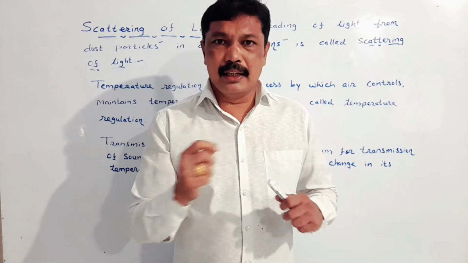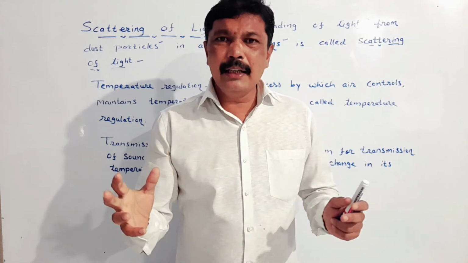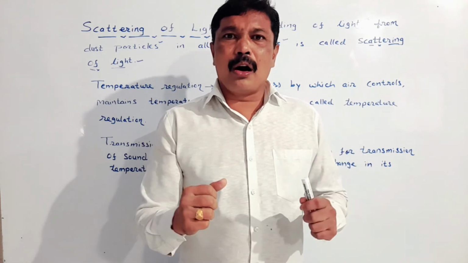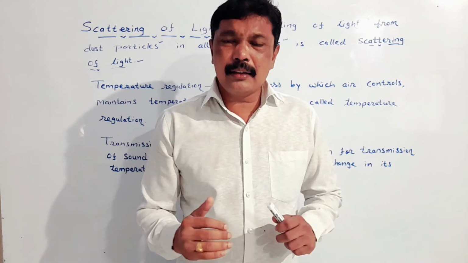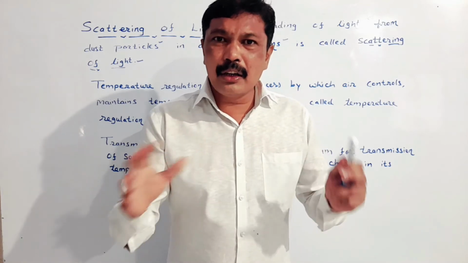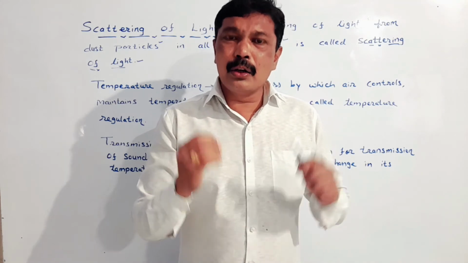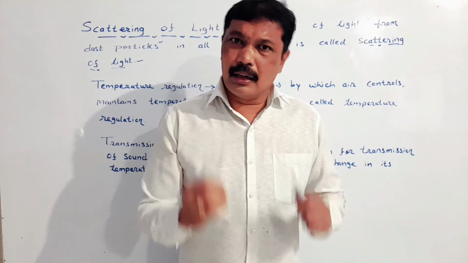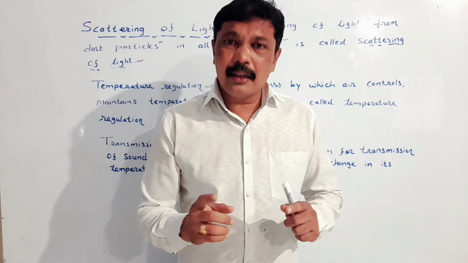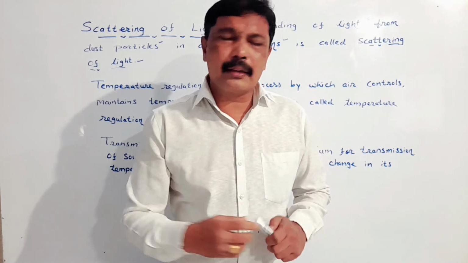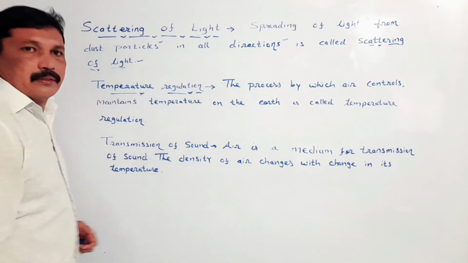absorbs this heat. The water vapor and the carbon dioxide present in air absorb the heat reflected by the earth and give it to the different components of air. In this way, the air controls the temperature on the earth. This process in which air controls the temperature on earth is called temperature regulation.